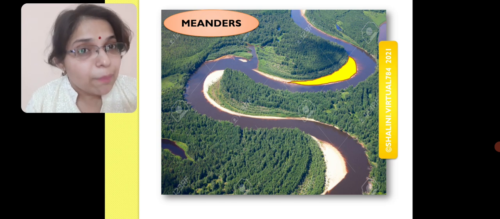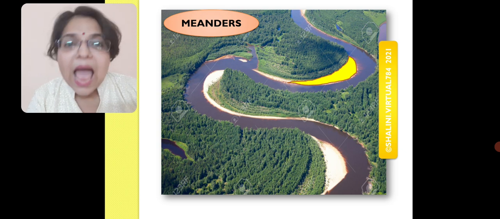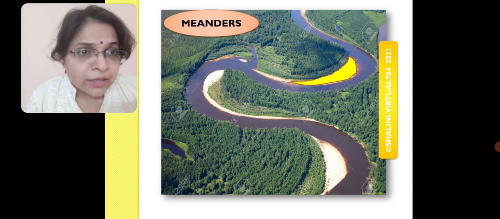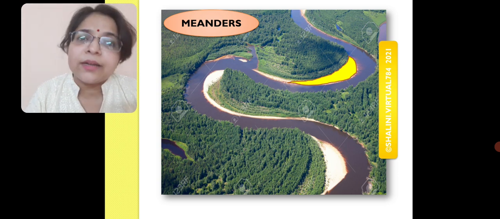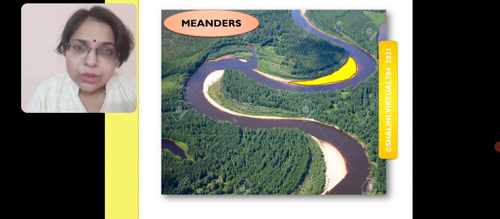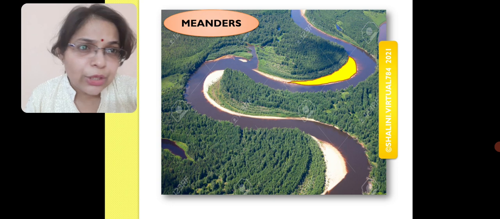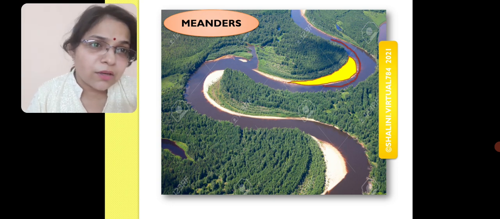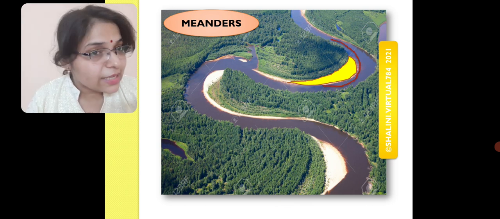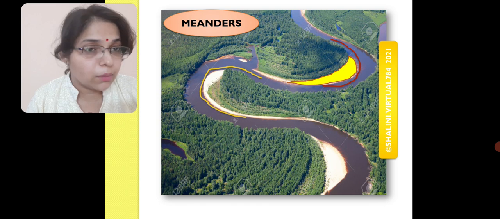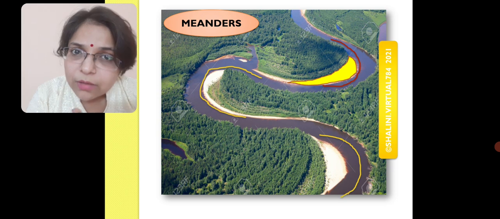What are the other depositional features which are formed by the rivers in their middle and in their lower courses? Now, on the screen we can see that this river is actually taking turns. It is bending three times in this picture. As you can see here, I am showing you with the help of curves. The first curve, the red one, is the first turn the river is taking. Then we have the second turn, which is shown with the yellow part, and then the third one, again drawn in yellow color.